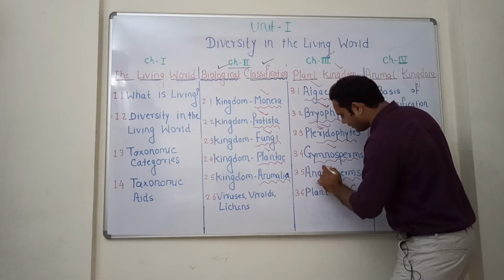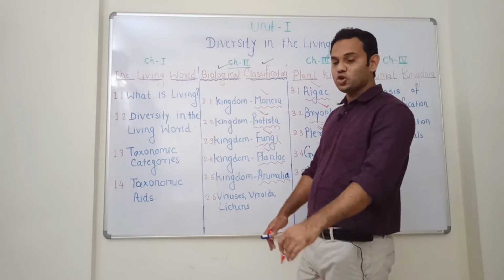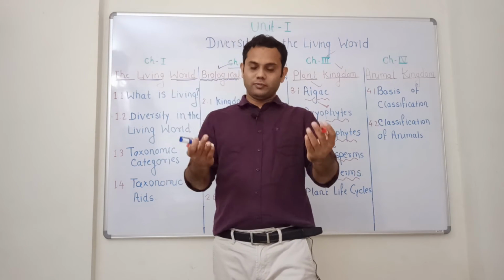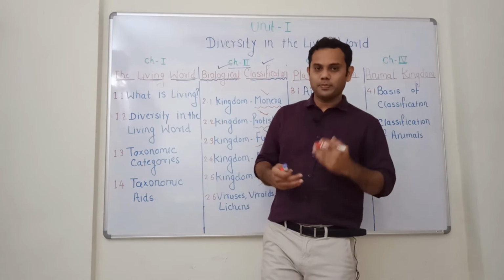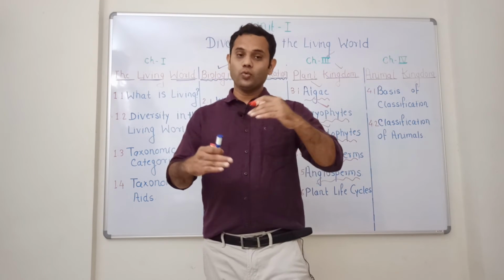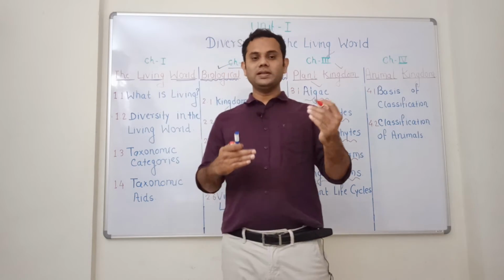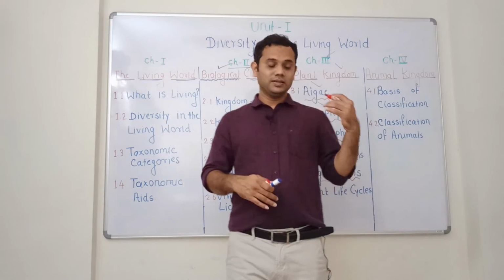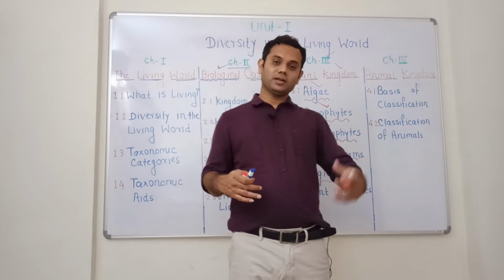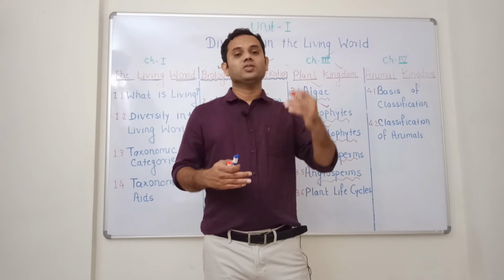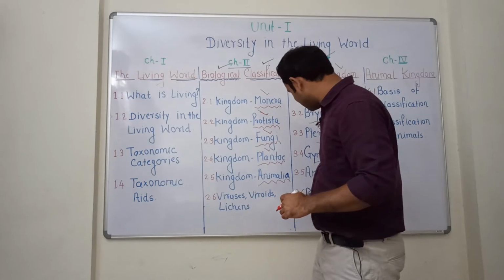And the last is a very highly evolved group, that is the angiosperms. These are the flowering plants, which have a flower as the reproductive organ, and in these plants the ovary is there and the ovule is enclosed in the ovary. Then these are again divided into classes like dicotyledons and monocotyledons.